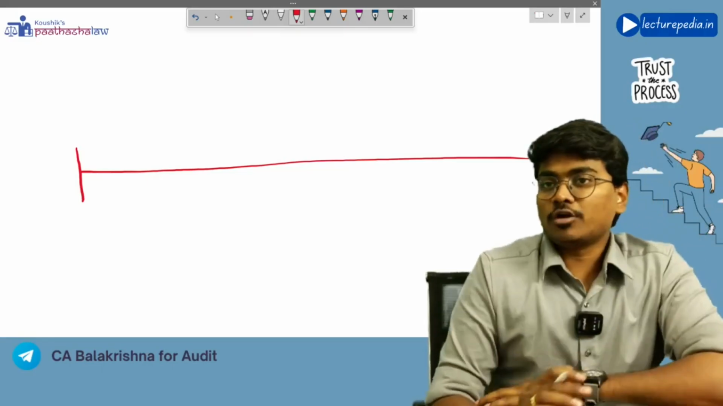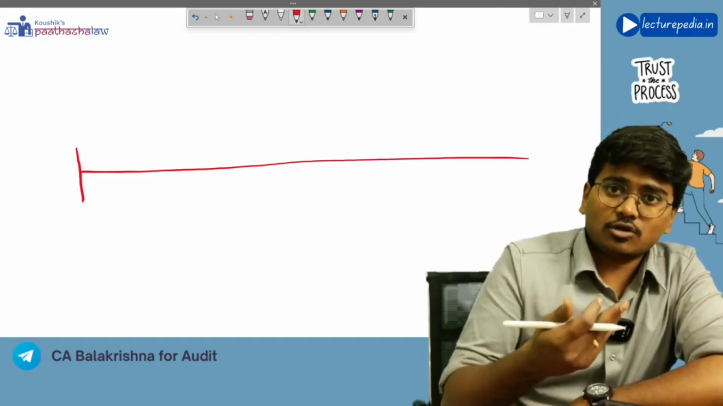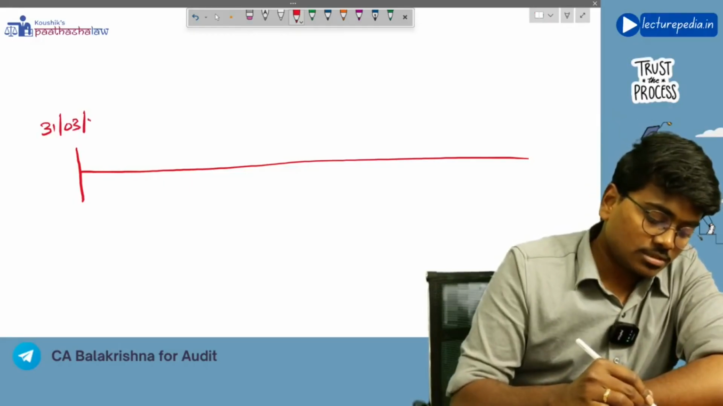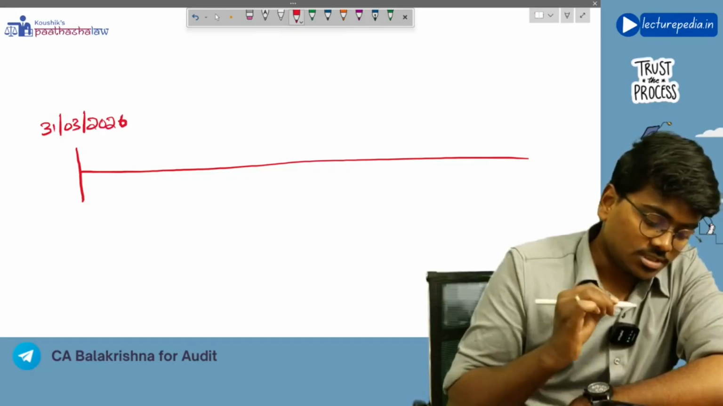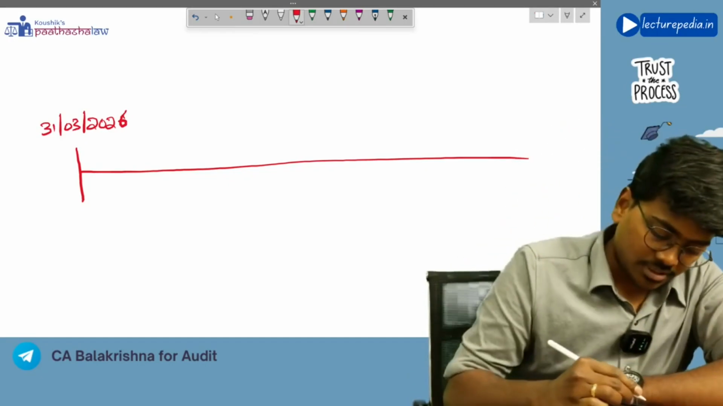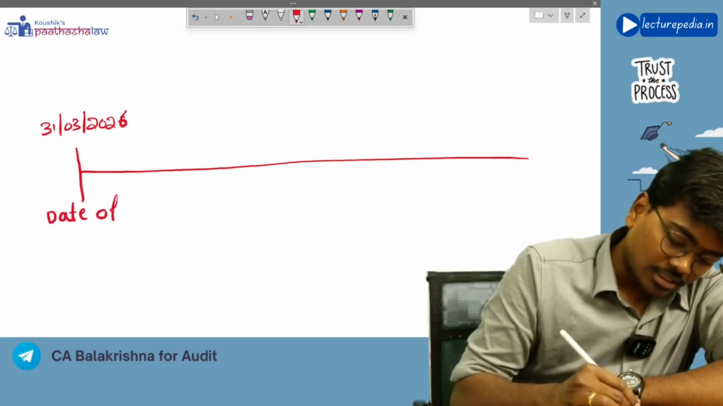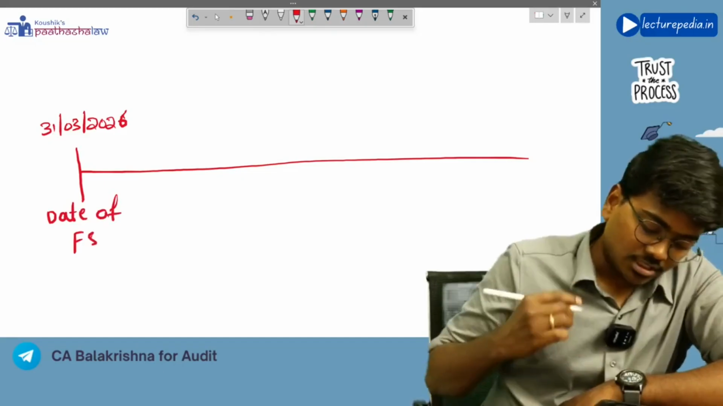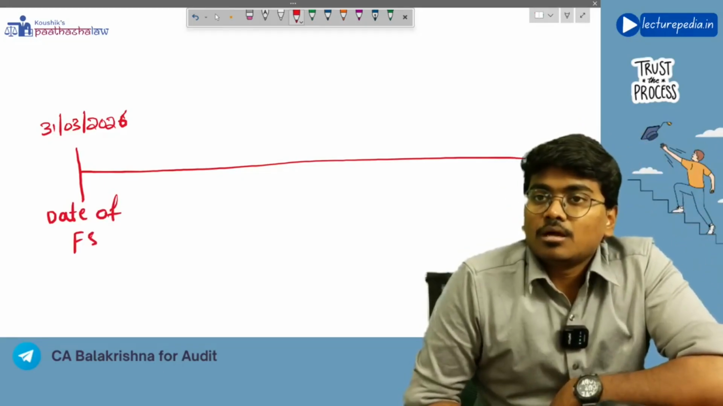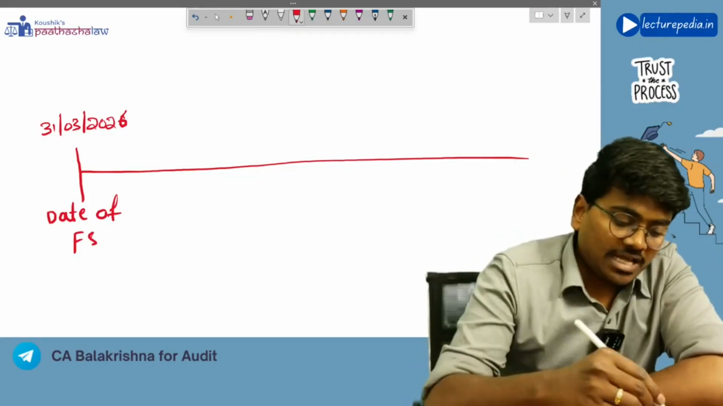Now, the date on which you will prepare your financial statements, the date of financial statements, is 31st March 2026, let's say. So as on this date you will prepare your financial statements. This is the date of financial statements. Now let's say management has completed preparation of financial statements